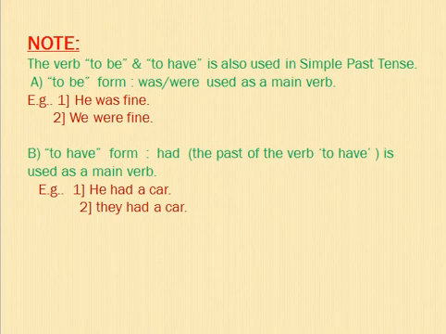To have form, had, the past verb of to have. To have form, had is the past verb. If had is used as the main verb, it is also what? It is a simple past. Remember it. Along with the did, we have to remember if was, were, had is coming at the place of verb, not auxiliary verb. If the auxiliary verb is coming, it will become the continuous and perfect. I'll teach you in the next part.